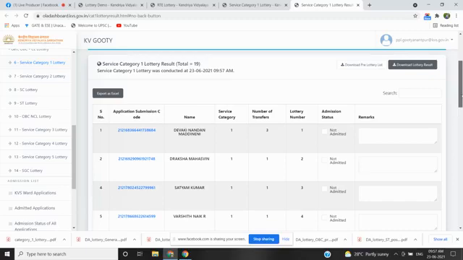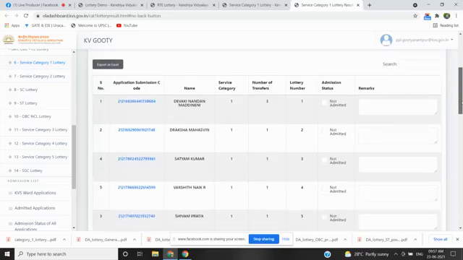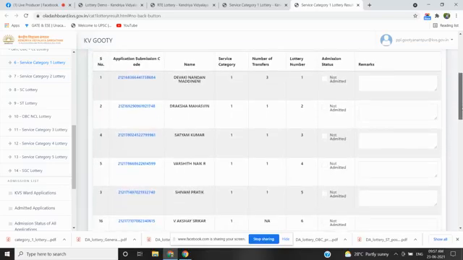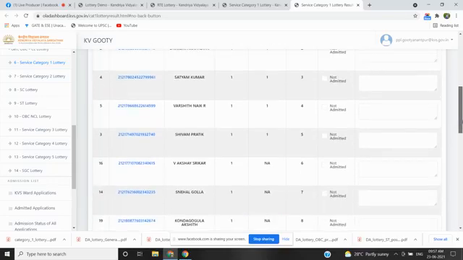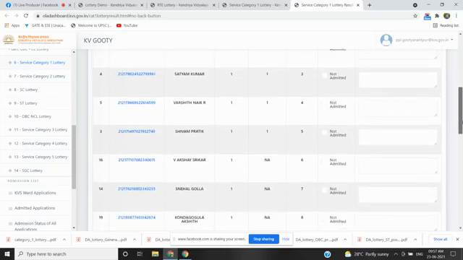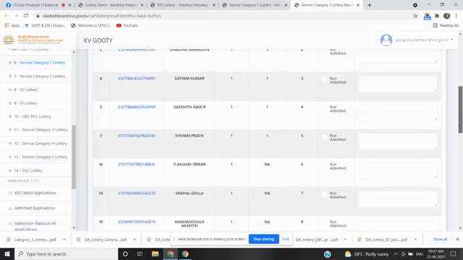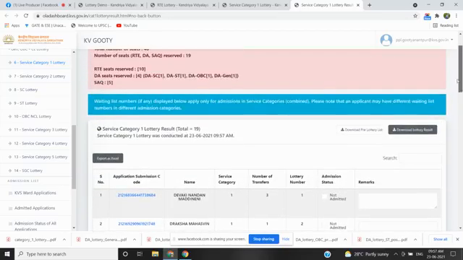This is the post-lottery sequence of the service category 1 lottery. You can see the names here: Devaki Nandan Madineni, Draksha Maswin, Satyam Kumar, Varshit Nayak R, Shivam Pratik, V Akshay Srikar, Snehal Gulla, Kundagogula Akshit, and other names can be seen.